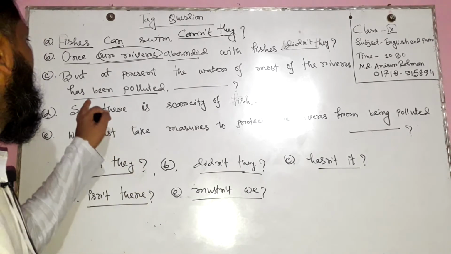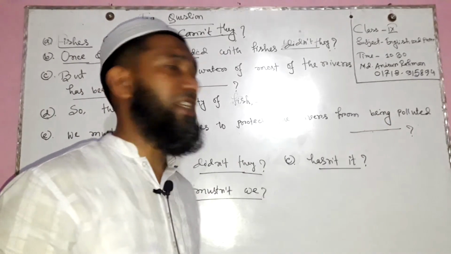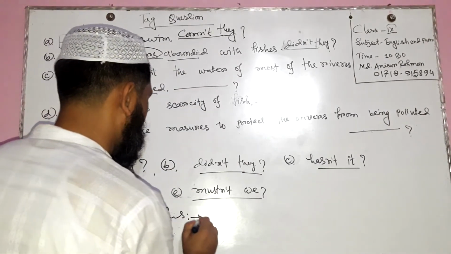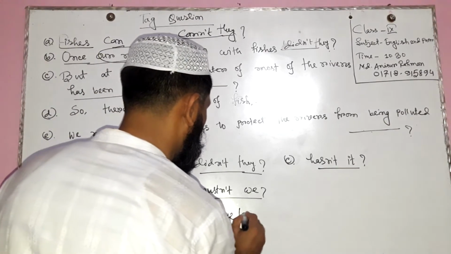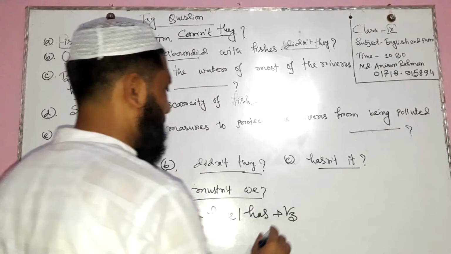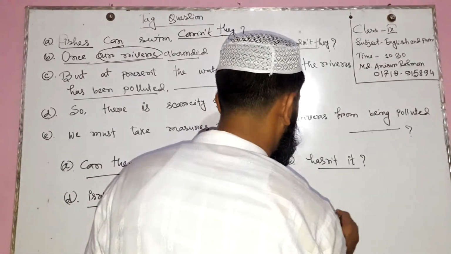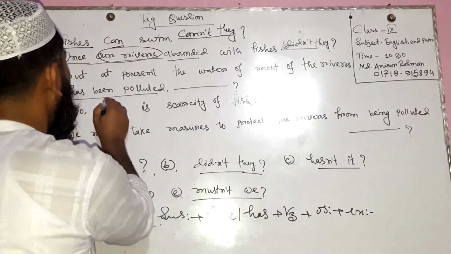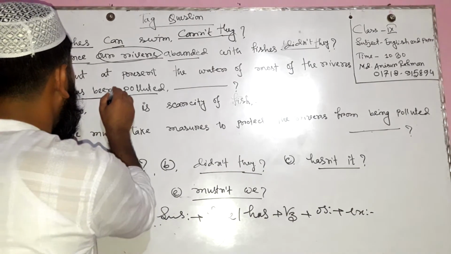How? In past perfect tense, the structure is: firstly subject, then have or has, then the verb in past participle form, then object, then extension. But here it is has been. Here we find has been.